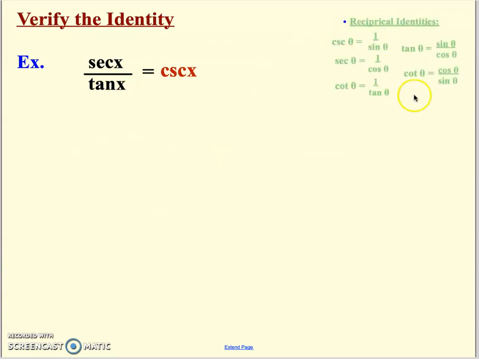So since I've got a pretty simple one, I'm going to use the basic identities. Right away, the first thing I'm going to do is get all this changed into sine and cosine. The goal here is to turn black into red. So this being slightly more complicated, get that to be that. That's what I want to show.